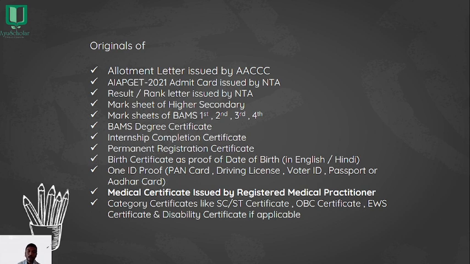One ID proof, which can be any of these: PAN card, driving license, voter ID, passport or Aadhaar card.